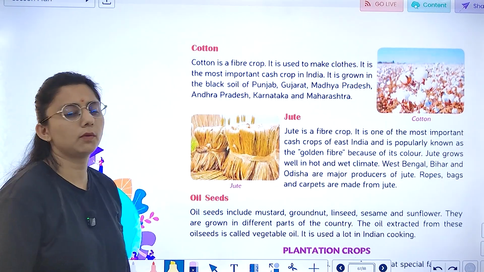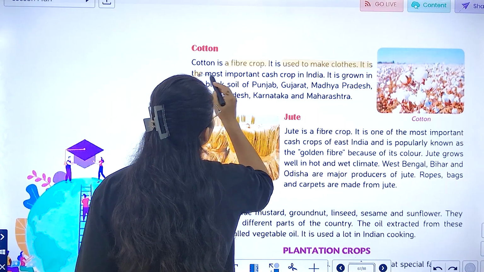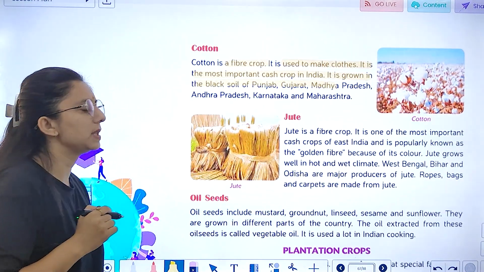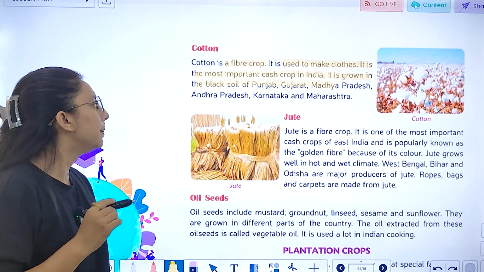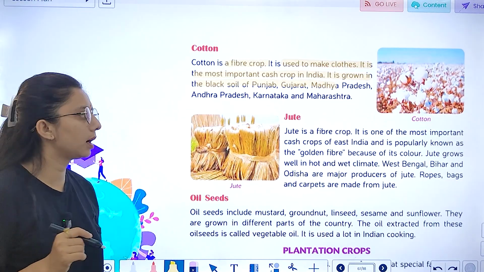Now cotton. What is cotton? It's a fiber crop. It is used to make clothes. It is the most important cash crop. It is grown in the black soil of Punjab, Gujarat, Madhya Pradesh, Andhra Pradesh, Karnataka and Maharashtra.